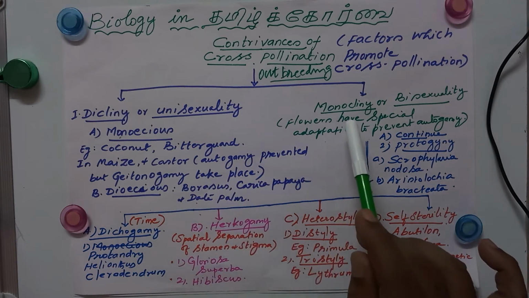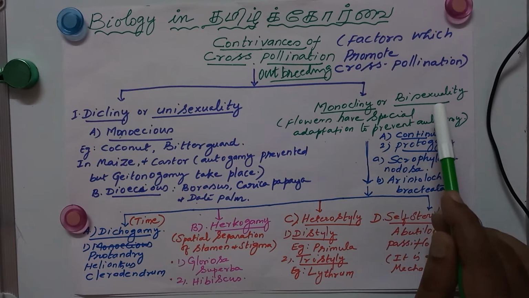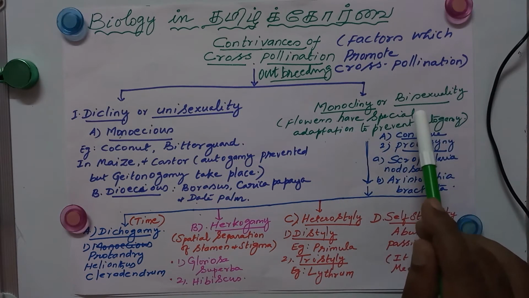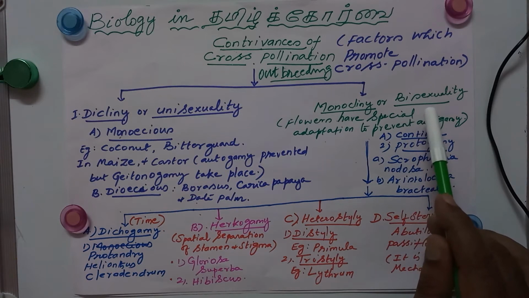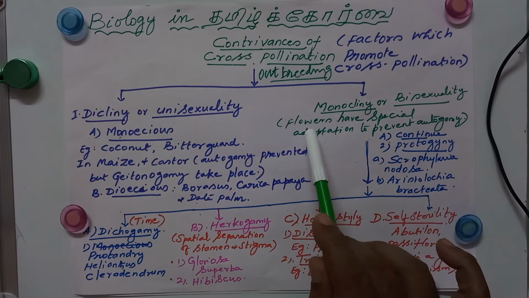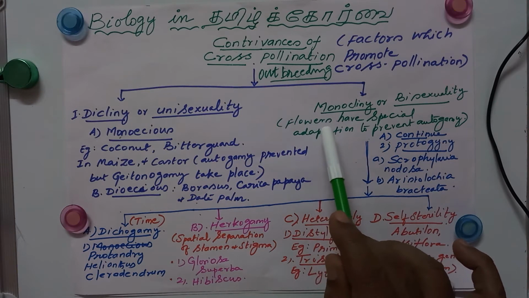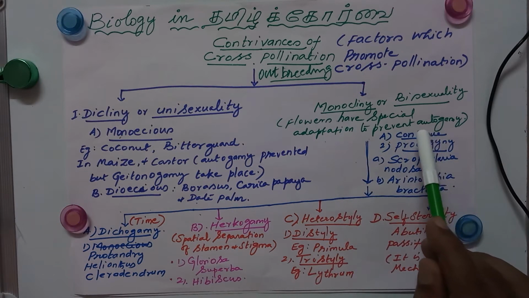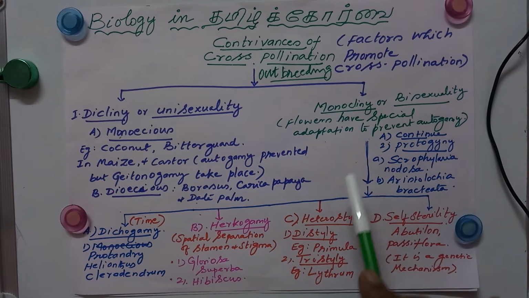Okay, next one is monocliny or bisexuality. Flowers have special adaptation because they are bisexual. Okay, there is a greater tendency for self pollination to take place. Very clear. But still, they want to perform cross pollination, and to prevent self pollination, they developed certain adaptations. So that is what we are going to discuss here. There are four categories here: dichogamy, hercogamy, heterostyle, and self-sterility.